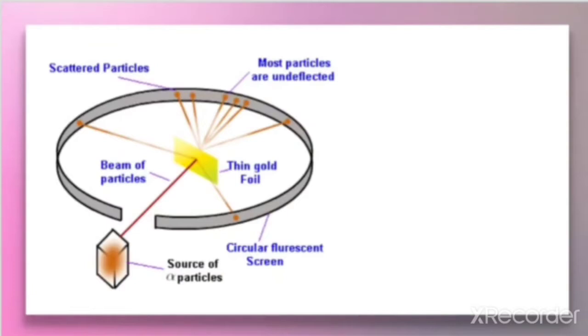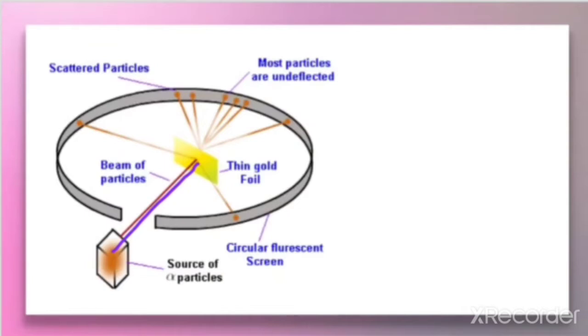Rutherford was interested in knowing how the electrons are arranged within an atom. So, Rutherford conducted an experiment. In this experiment, the fast moving alpha particles were made to fall on a thin gold foil.